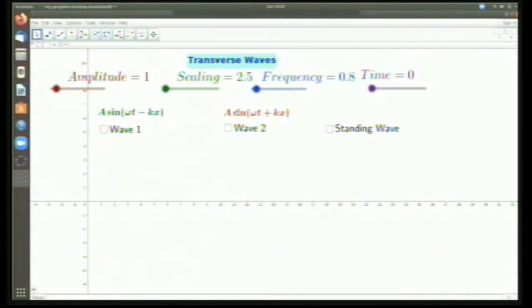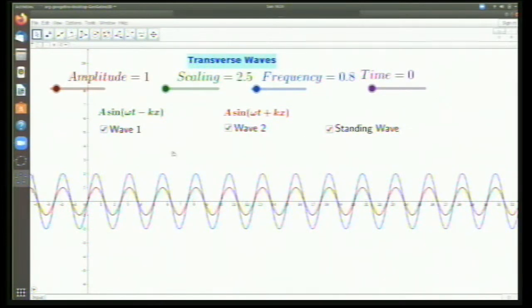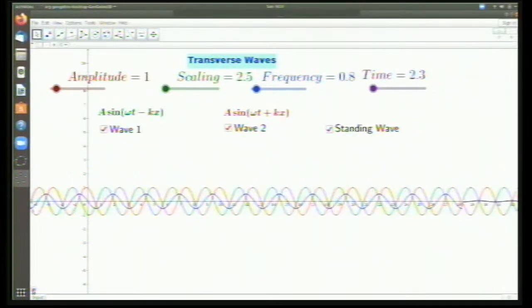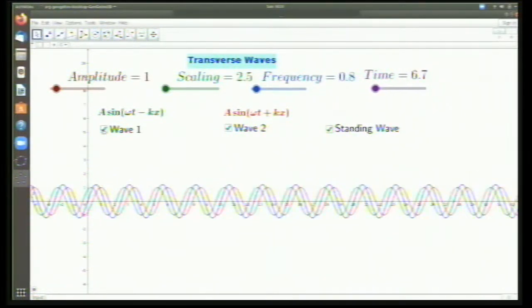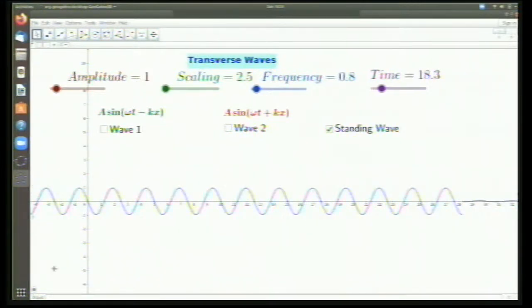Okay, so you can have standing waves. Sorry, when you combine two waves, you can have standing waves. That is what we demonstrated using this particular applet. You have a standing wave. The wave doesn't move. The other two waves, the small ones, move, but the standing one doesn't move. So this was the applet that we demonstrated using waves.